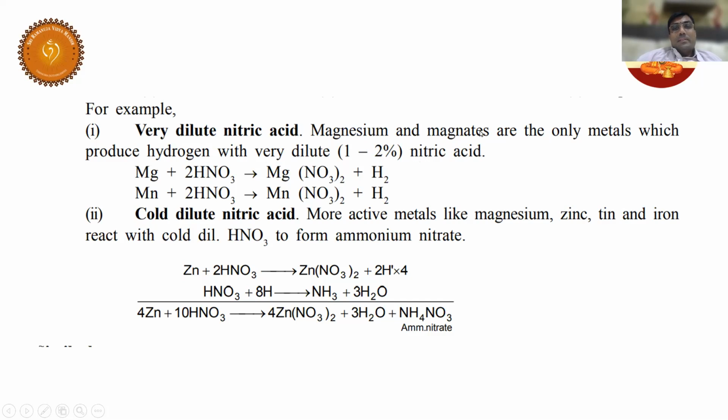Magnesium and manganese are the only 2 metals which produce hydrogen. Here also it is written only. You can see, only metals which produce hydrogen. Very important for competitive examination. Now let us take zinc. So zinc, tin, iron, all the 3 metals. Listen carefully. Zinc, tin, and iron. All the 3 metals with cold and dilute HNO3 will give, don't worry about the other things, always metal nitrate. What do you get here? Except in the case of tin, in all remaining cases you get metal nitrate.